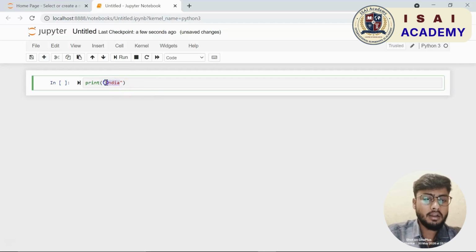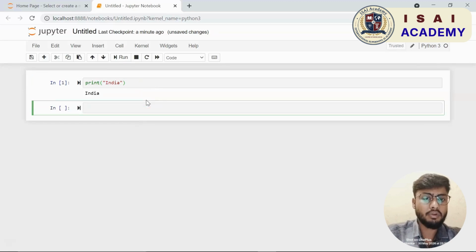Okay, so here I have some Python notebooks already created. Now for our demo, let us go ahead and create a new notebook. So here I am going to click on New, and then I will select Python 3. This opens in a new tab, and here I can write whatever code I want.